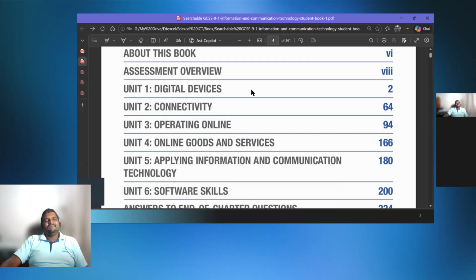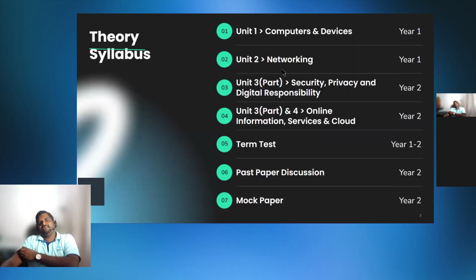If we go to this one, in our ICT class, we have unit 1, unit 2, unit 3, and unit 4, right? So basically, this is called the theory syllabus. Unit 1 is called computers and devices. Unit 2 is networking.